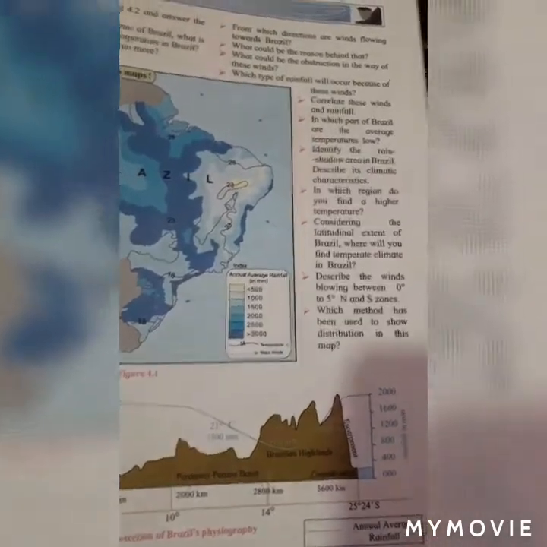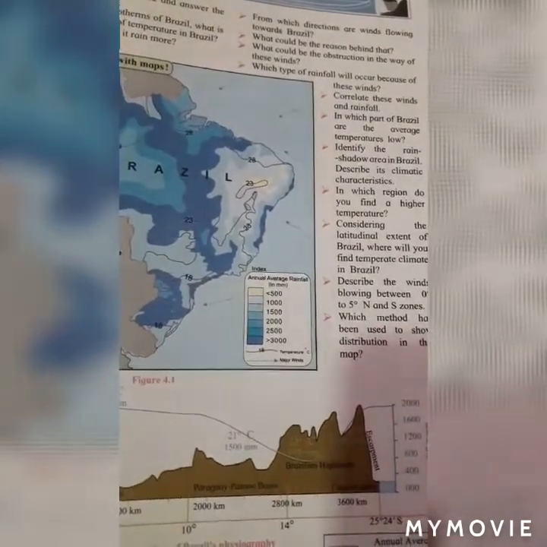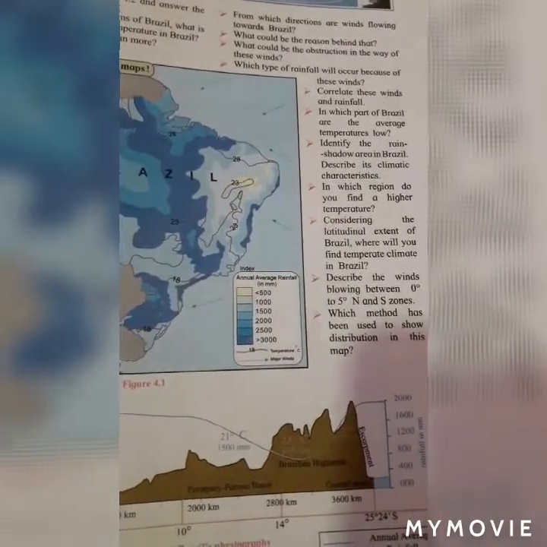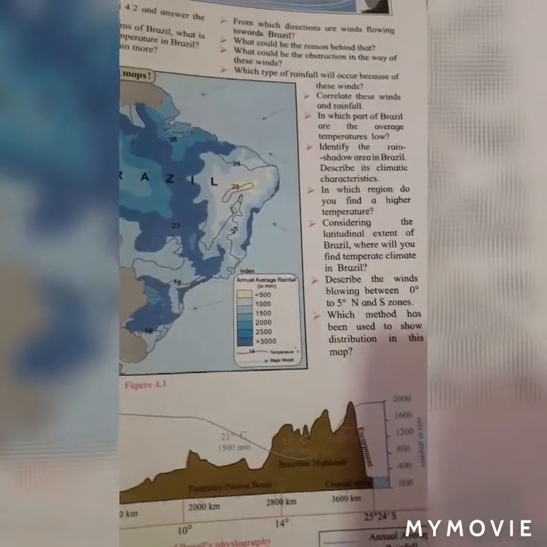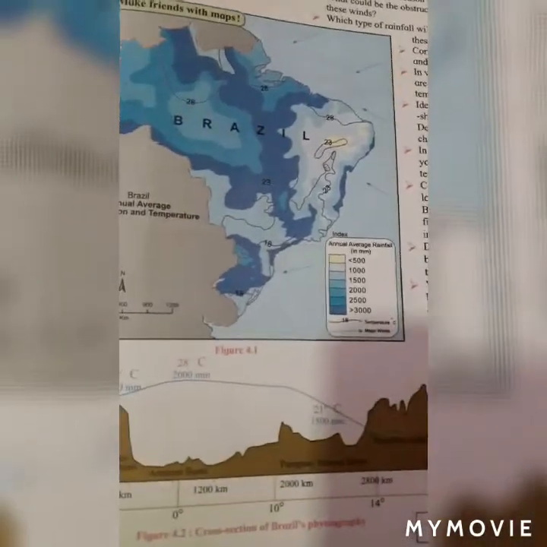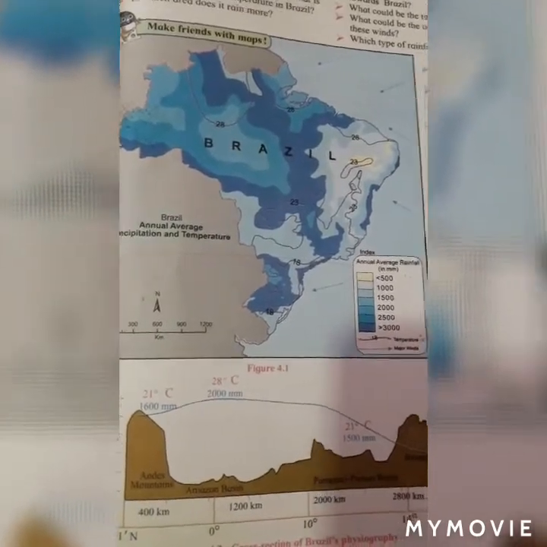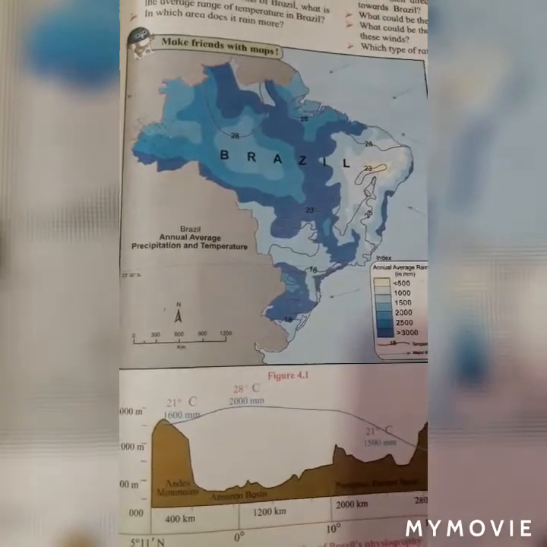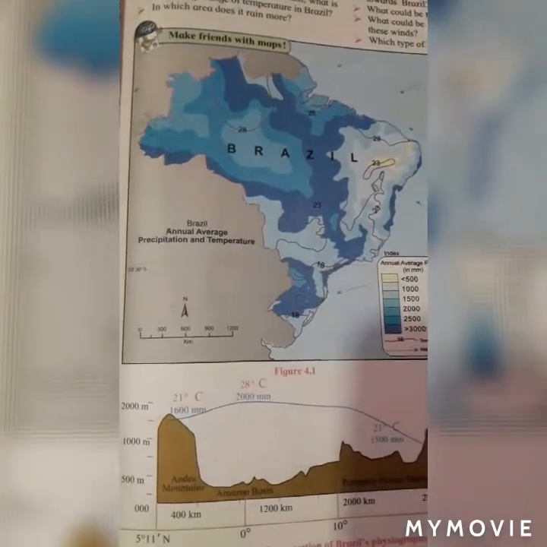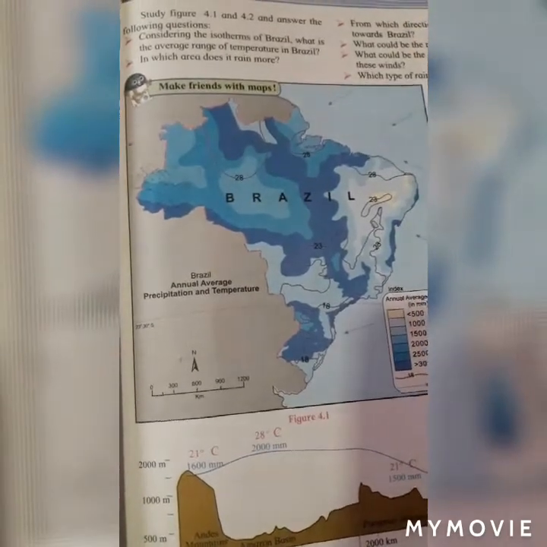Question number 9. Identify the rain shadow area in Brazil. Describe its climatic characteristics. Answer, the rain shadow region is found to the northeast of the Brazilian Highlands. In Brazil, it receives only 0 mm to 500 mm average annual rainfall. The average annual temperature in this region is between 23 degrees Celsius and 28 degrees Celsius.